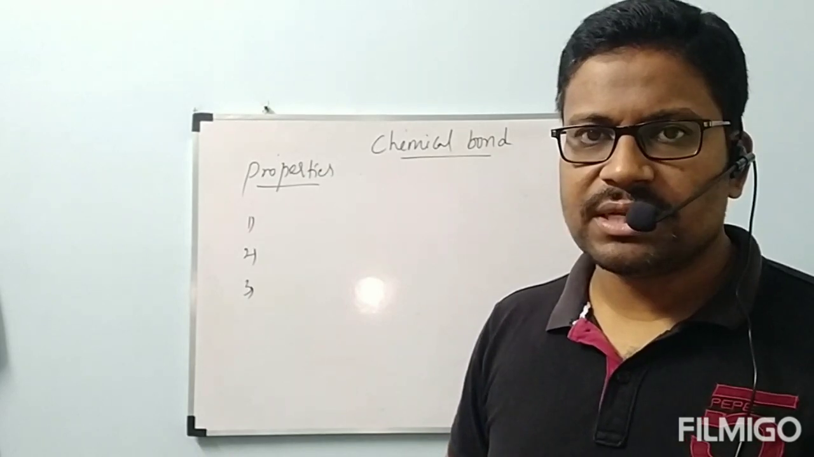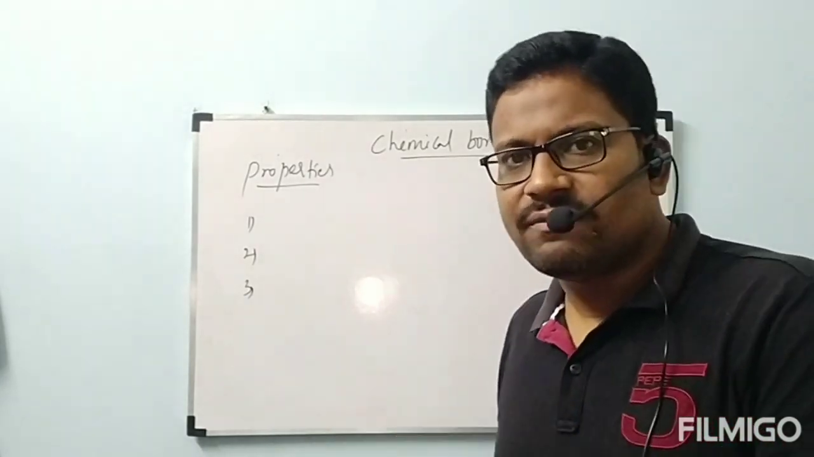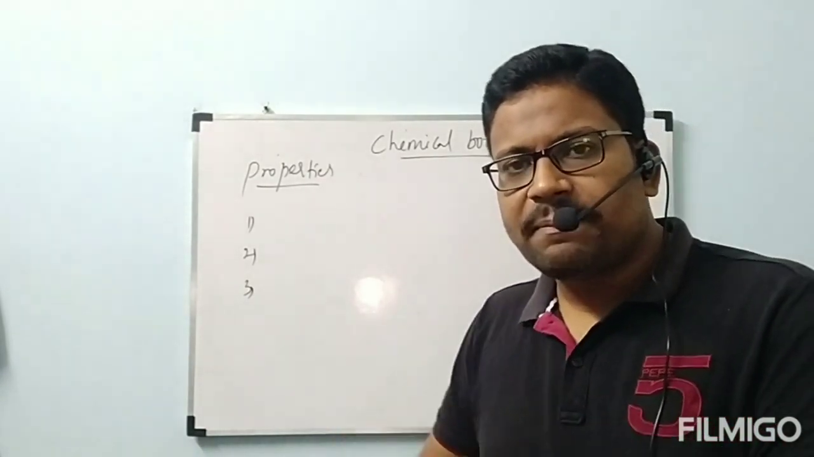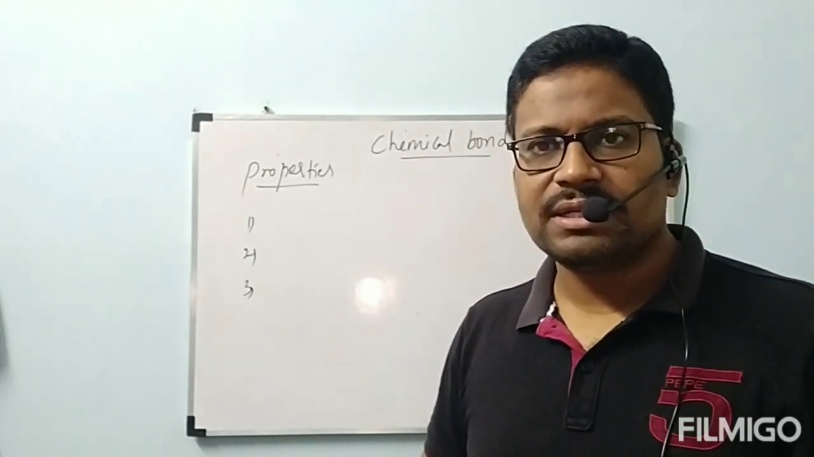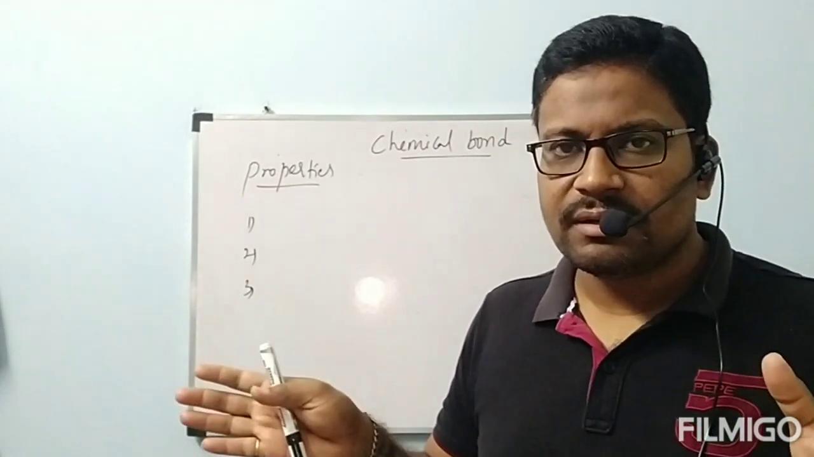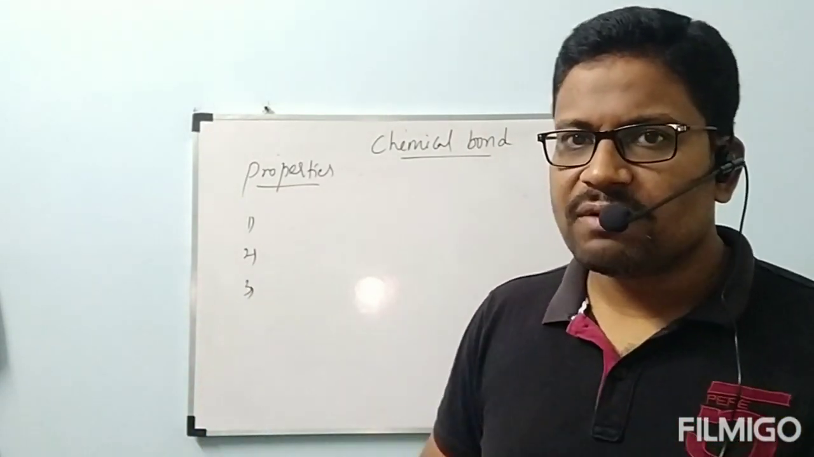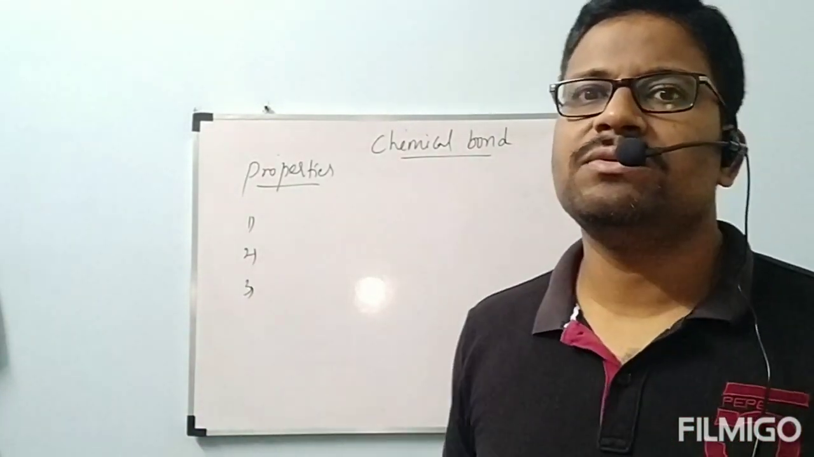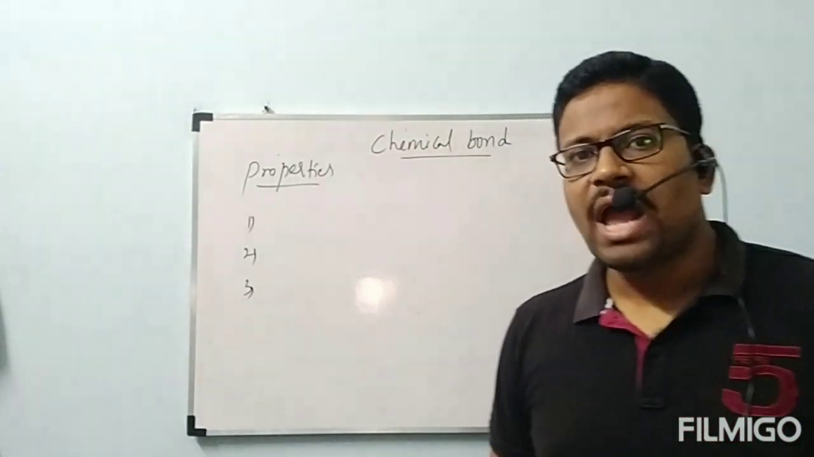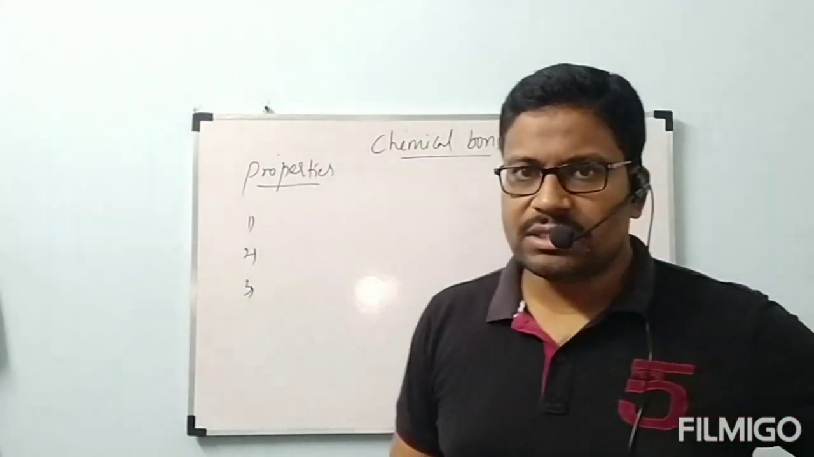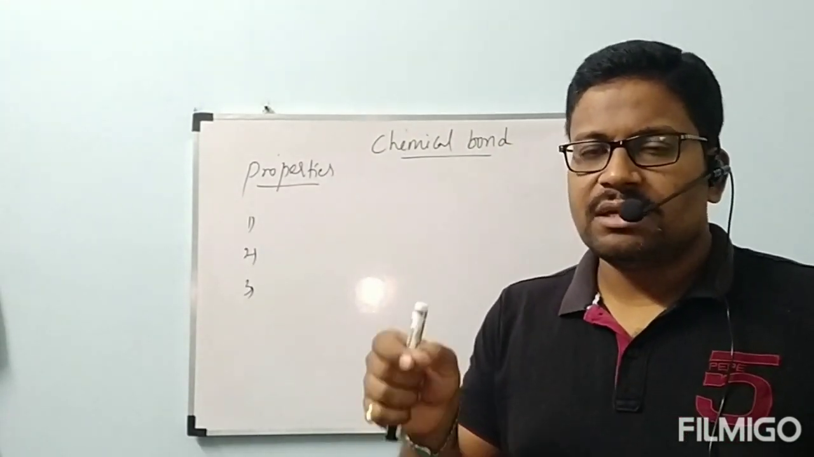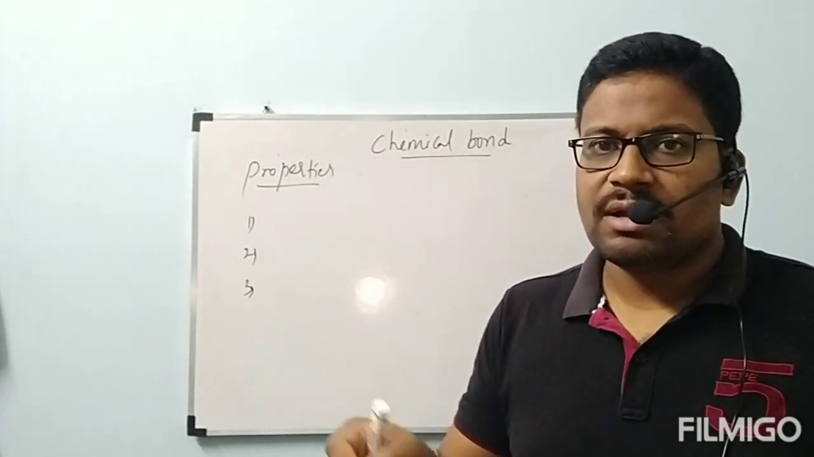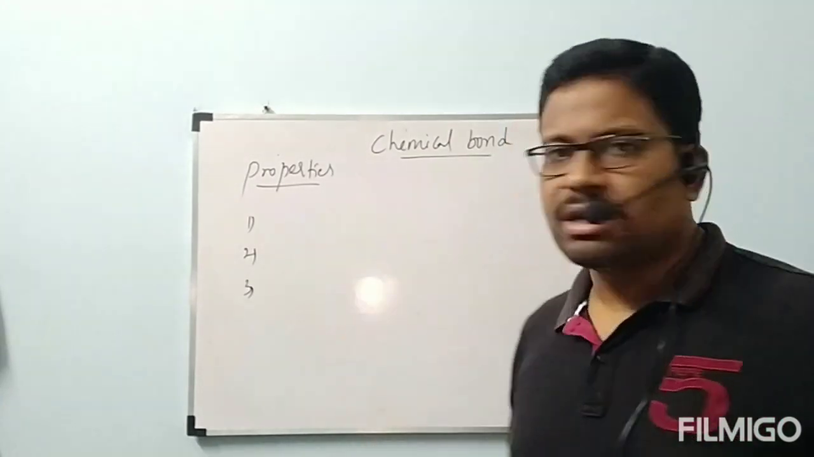Even in aqueous solution, NaCl is dissolved in water. Then NaCl is converted to Na plus and Cl minus ions, and they can move freely. Water is the medium, so they can move from one place to another. Because of that, it is a good conductor of electricity. So, ionic compounds are bad conductors in solid state, but good conductors in liquid, that is molten or fused state or aqueous solution. This is about the third point.